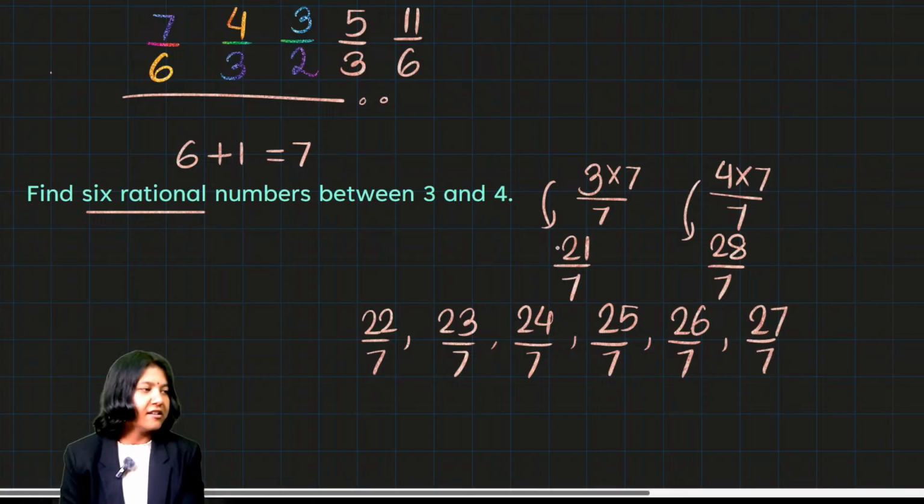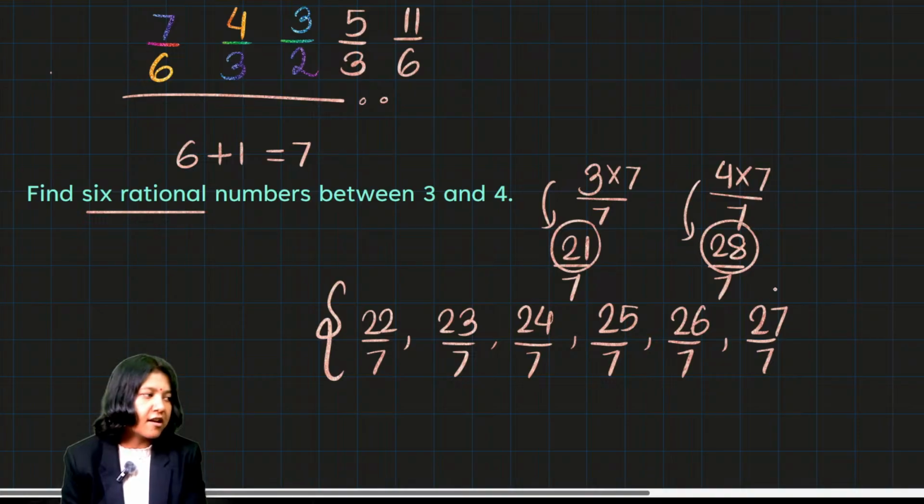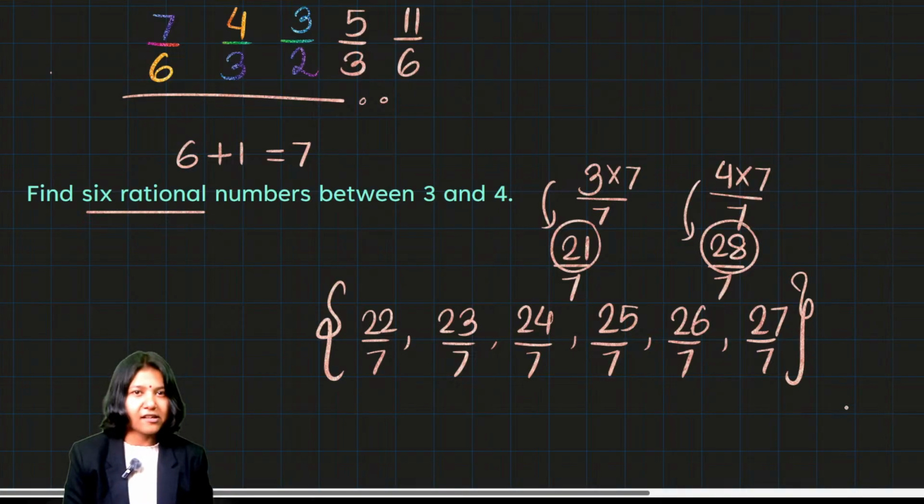See? Between the two numbers we wrote, 21 and 28, we got the exact 6 numbers they are looking for. So I found 6 rational numbers lying between 3 and 4. Very easy. Don't forget this technique, and it's super helpful because it gives you answers in just one step. You don't have to go ahead and find the middle value over and over again. This saves a lot of time.